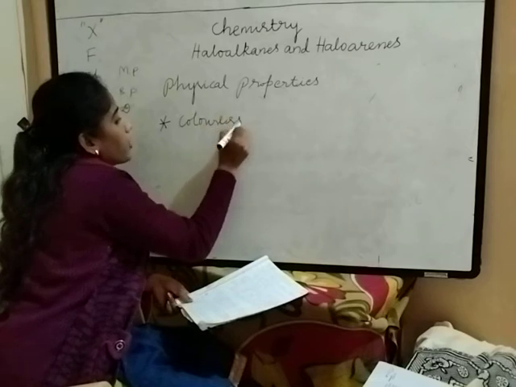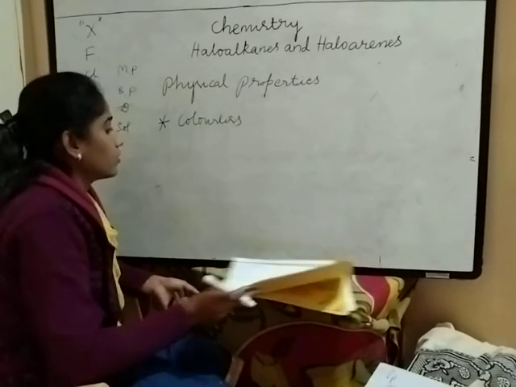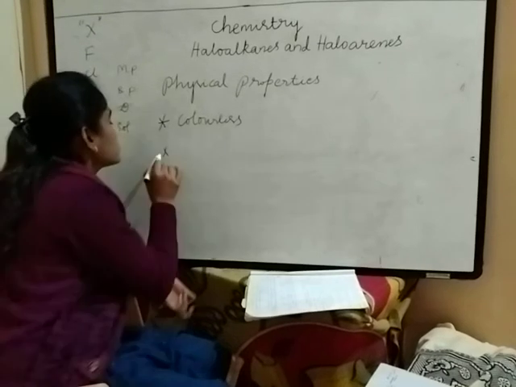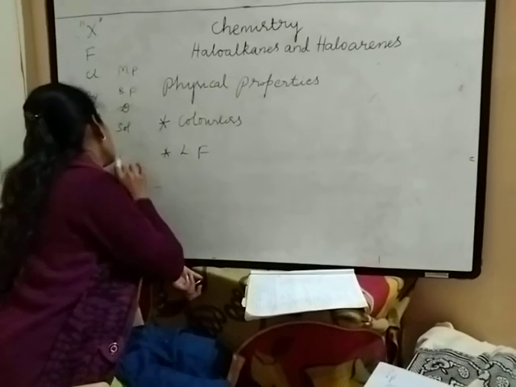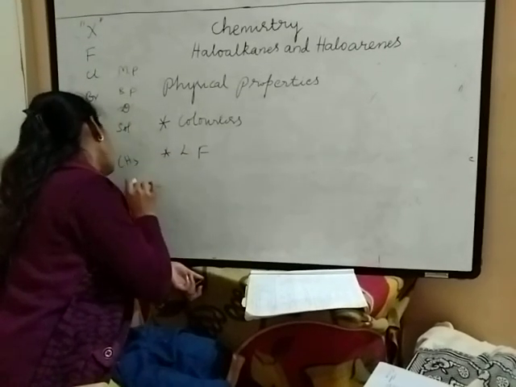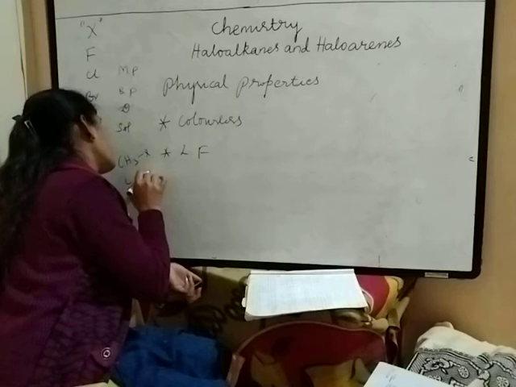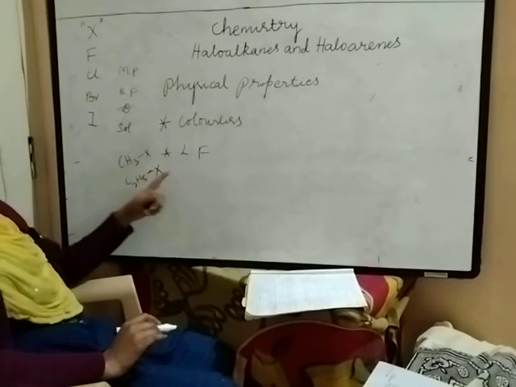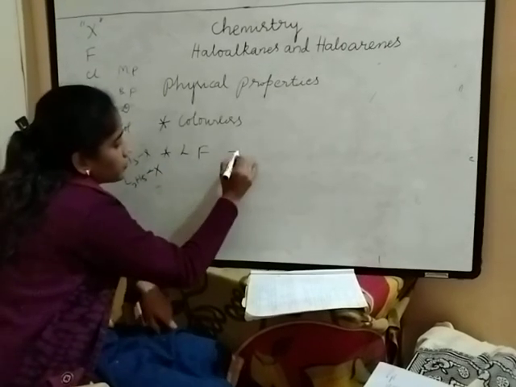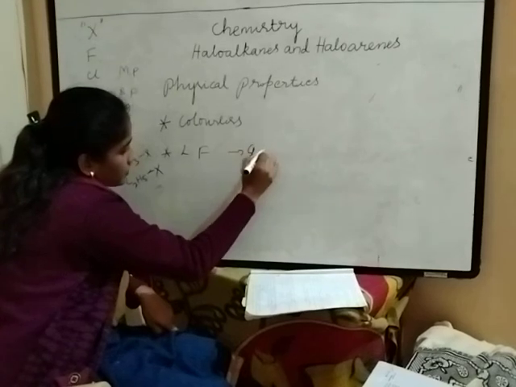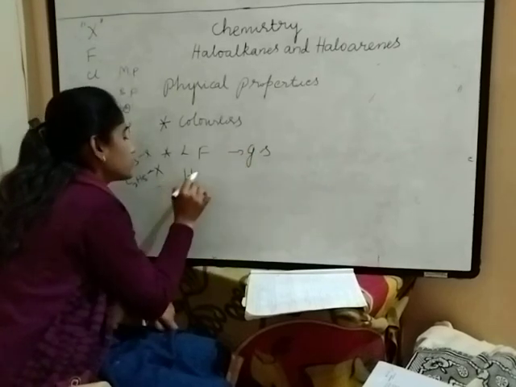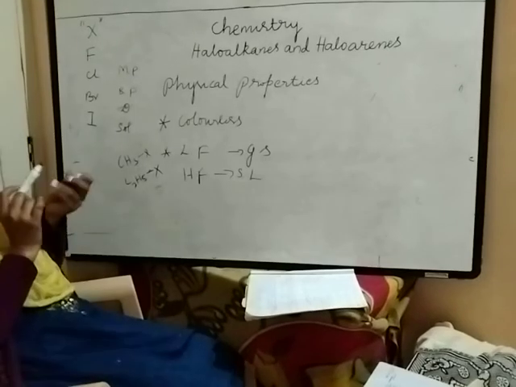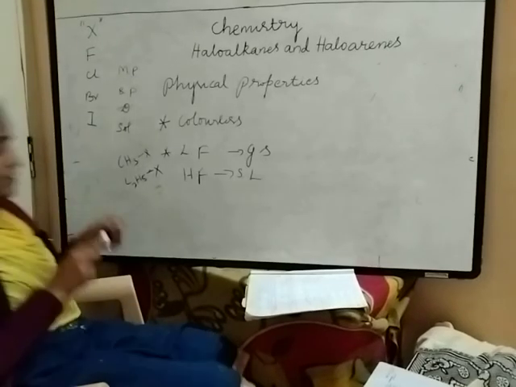Then lower forms of alkyl halides, meaning CH3 and C2H5 halogens, are gaseous in state, and higher forms are solids and liquids.